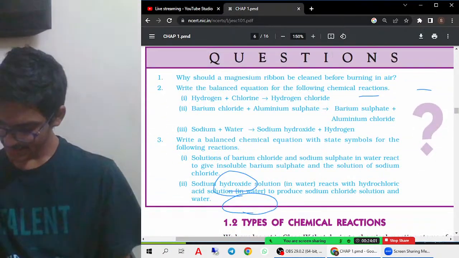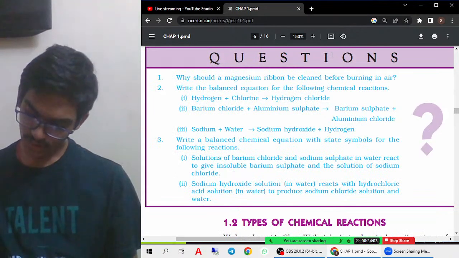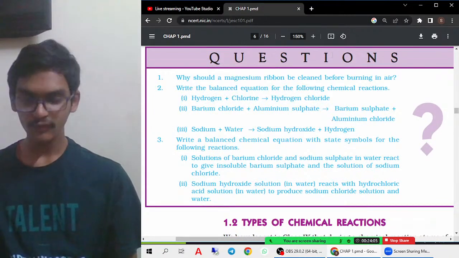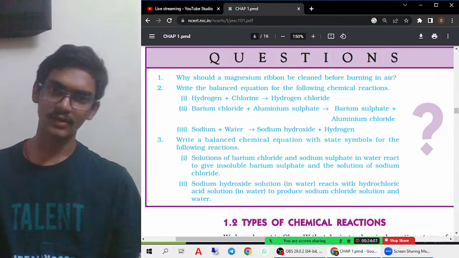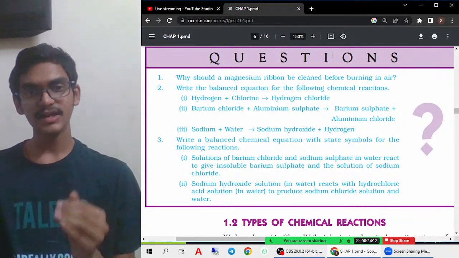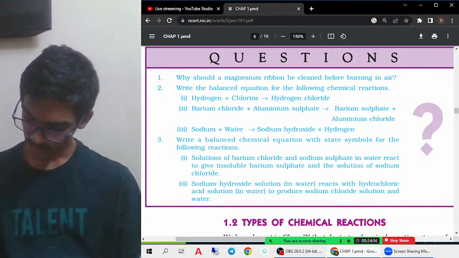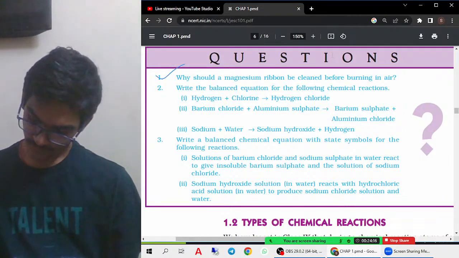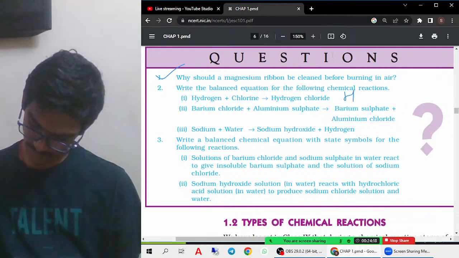Let us solve these questions quickly. Why should a magnesium ribbon be cleaned before burning? Because it forms a layer of magnesium oxide, therefore it must be cleaned. This layer of magnesium oxide will prevent it from burning. Okay, first question done. Second question: hydrogen plus chlorine, write the balanced chemical equation.